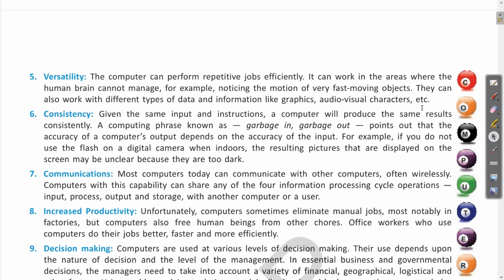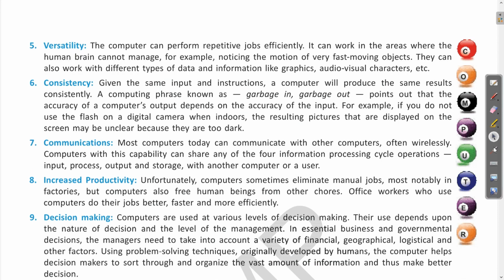Next is versatility. Let us see what versatility is. The computer can perform repetitive jobs efficiently. It can work in the areas where the human brain cannot manage, for example, noticing the motion of a very fast moving object. They can also work with different types of data and information like graphics, audio visual characters, etc. Clear?